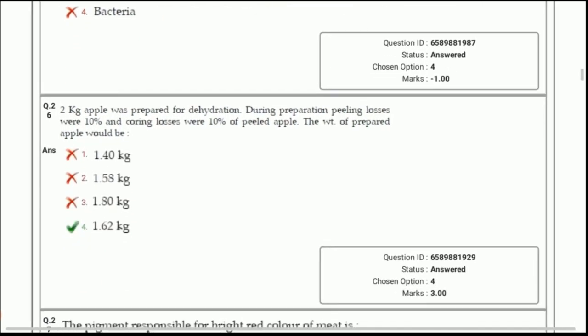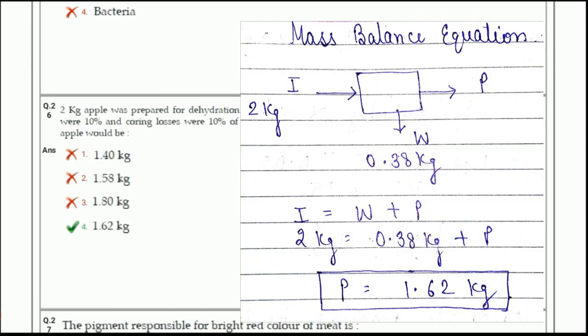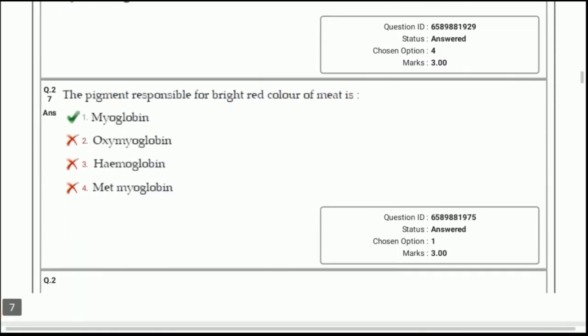Next question. 2 kg apple was prepared for dehydration. During preparation, peeling losses were 10% and coring losses were 10% of peeled apple. The weight of prepared apple would be answer 4, 1.62 kg. And this can be easily done by mass balance equation, in which input is equal to waste plus product. So solving this equation will give the product to be 1.62 kg.